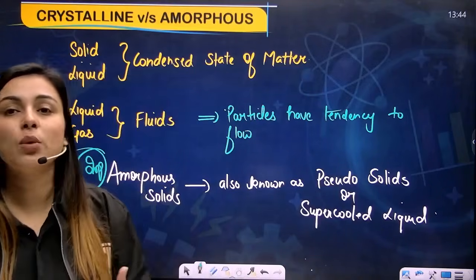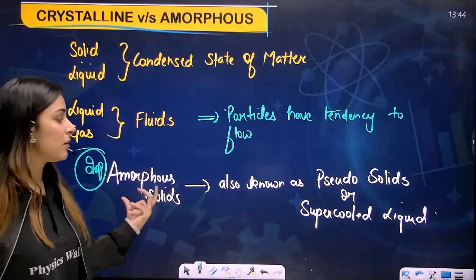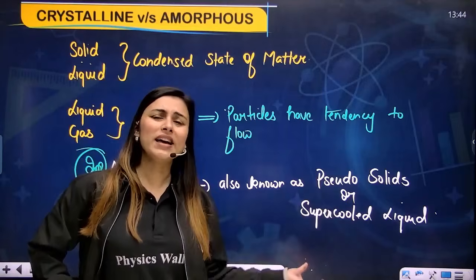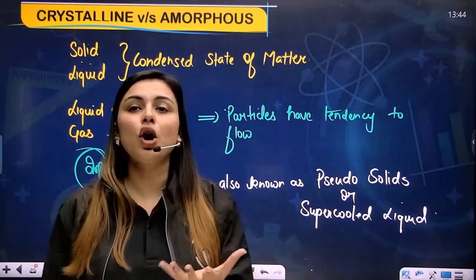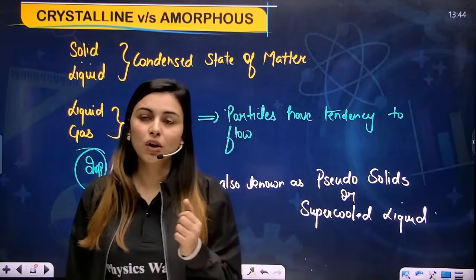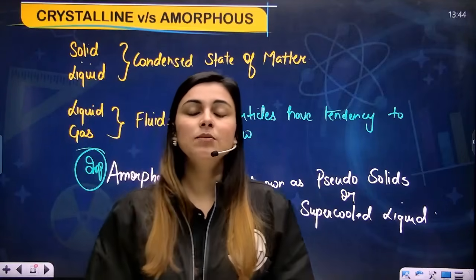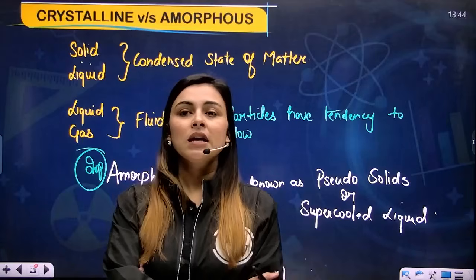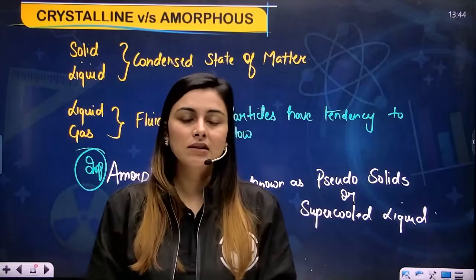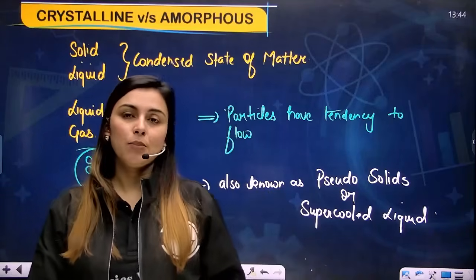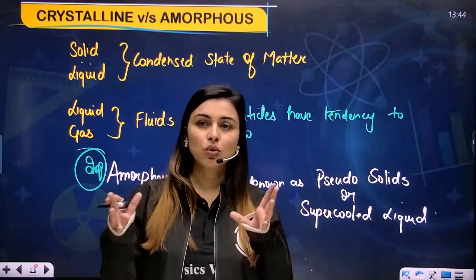So now let's try to understand what this means. So my dear students, since amorphous is a solid, then ma'am, why are we calling it a liquid? Why are we calling it a super cooled liquid? Now I'll make you understand this. When you talk about the solids, and especially the amorphous solid, a big example of amorphous solid is, my dear students, glass. The glasses which we see on the window panes or the bus windows, all those glasses are examples of amorphous solids. Okay, now you need to try to relate it.